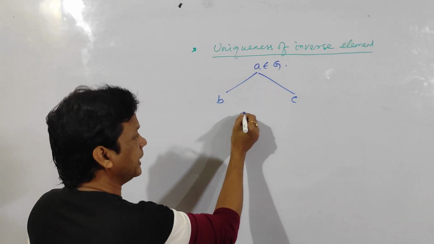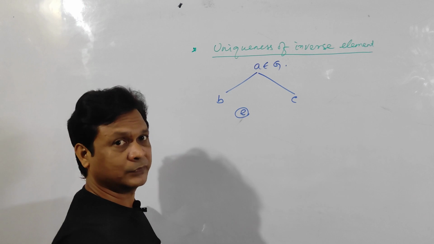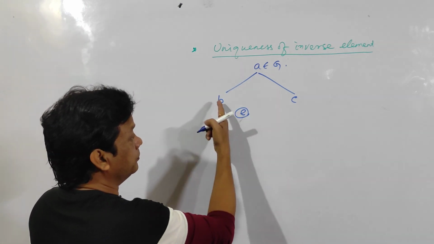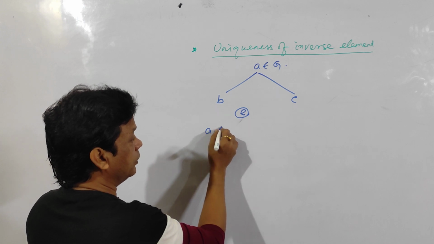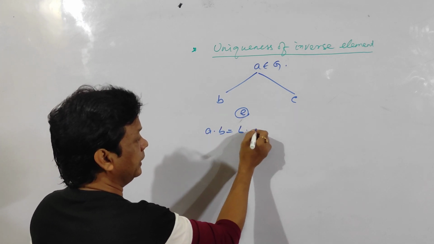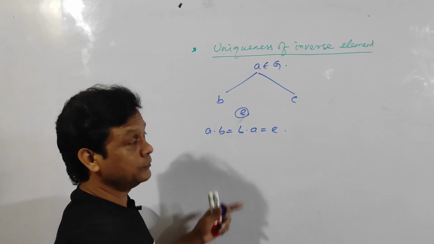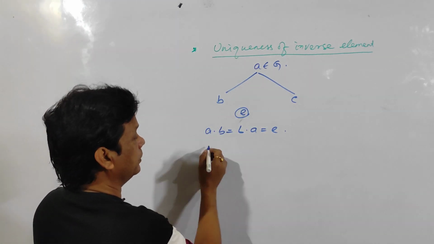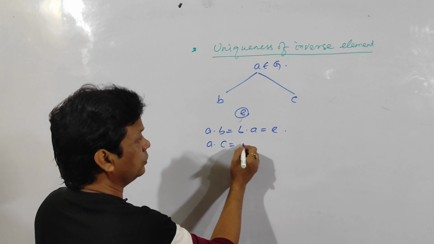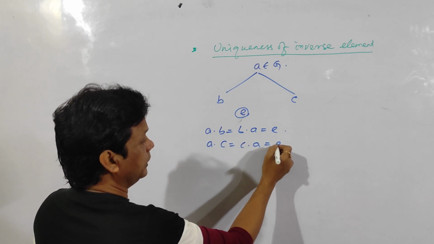Now let E be the identity. B is the inverse of A, so according to the inverse axiom, A dot B is equal to B dot A is equal to E. Again C is the inverse of A, so A dot C is equal to C dot A is equal to E.